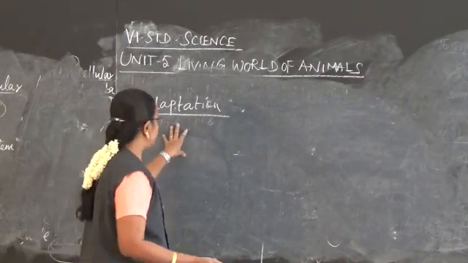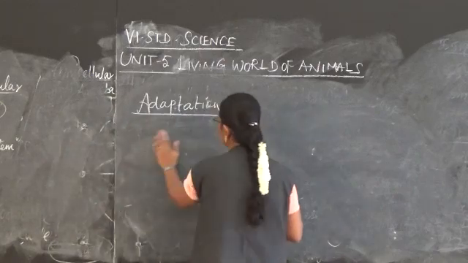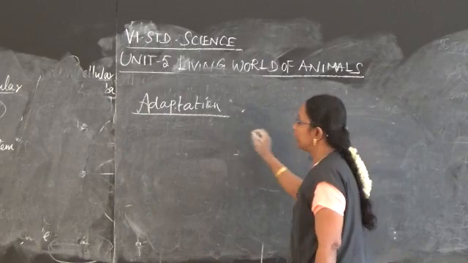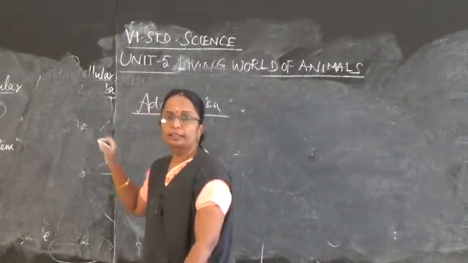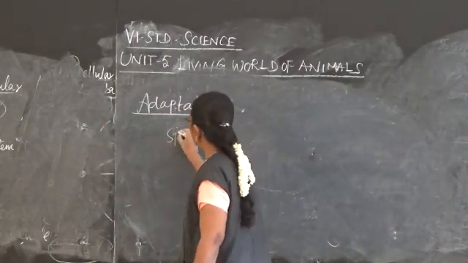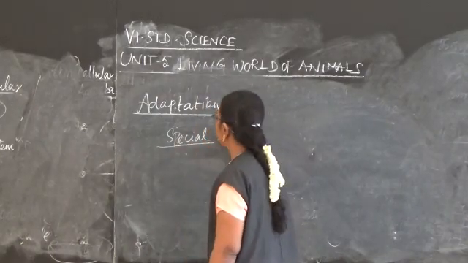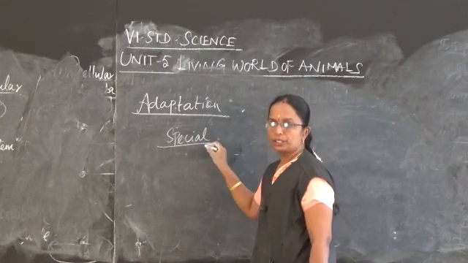So in order to survive, the plants are adapting themselves to the particular place. They are developing some special features to adapt to the condition. So that is known as adaptation.